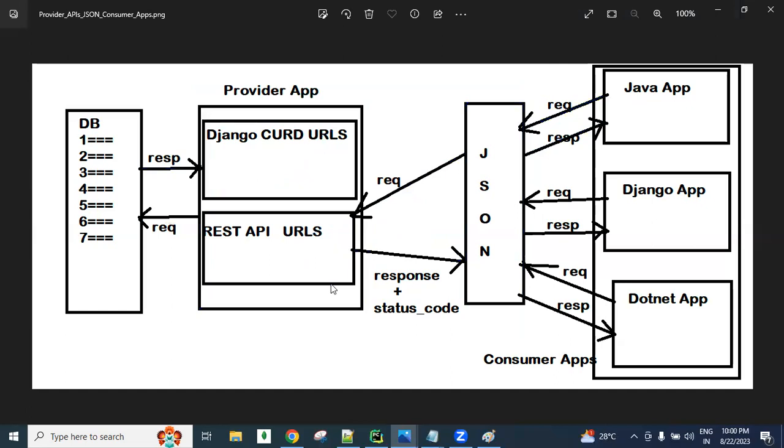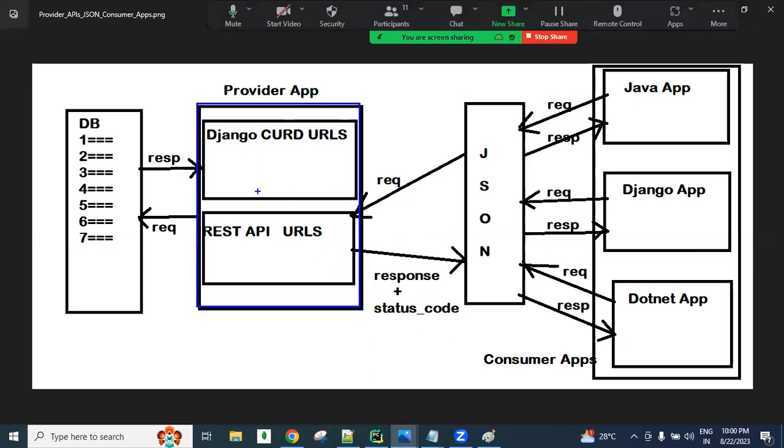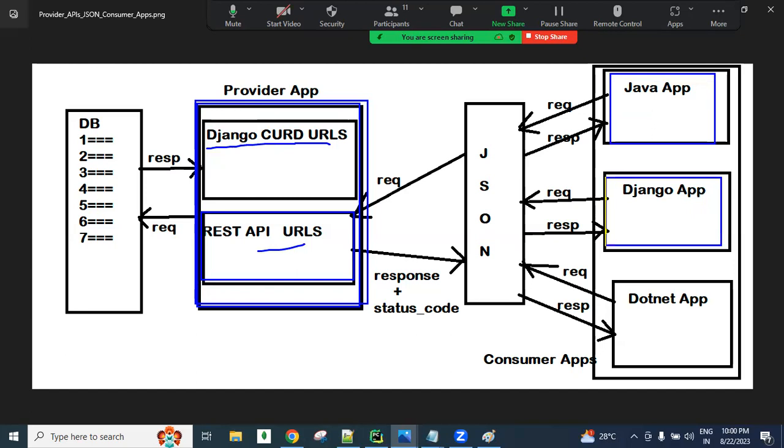So in our coming days, practically, I will show you a pure Django project with URLs from the browser, how it communicates, and on the existing project how we develop the REST API, how we integrate Django with the REST API, and later, using these REST APIs from different applications, how we can send the request and how we get the response.